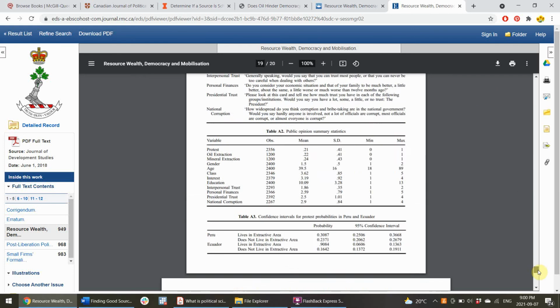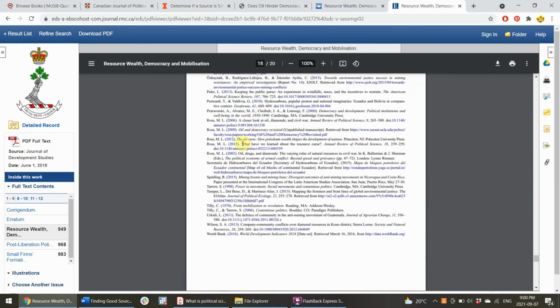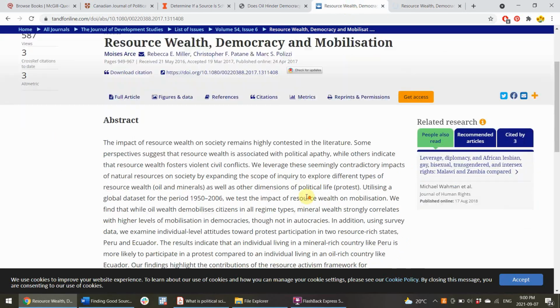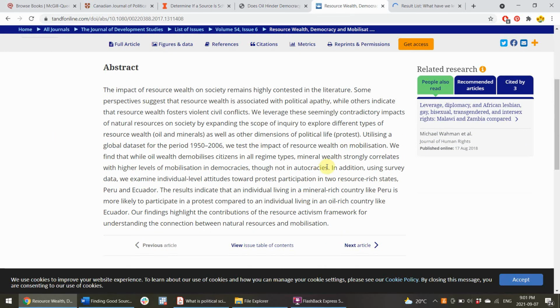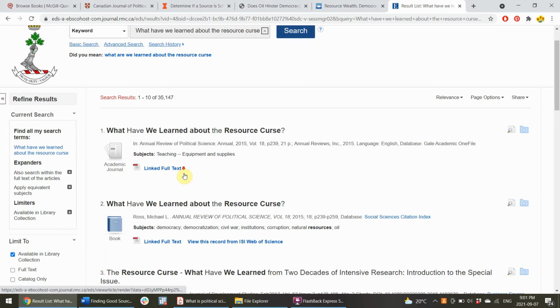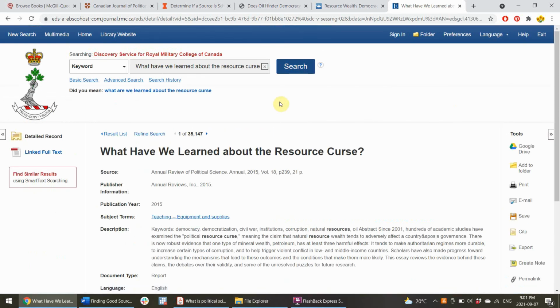I'll go down to the bibliography, and I will, for example, Ross. Look at, he has an updated article about what have we learned about the resource curse. That might be interesting. So I will go back and see if I can find that article. So this is what I call bibliography mining. I read the lit reviews of good reputable sources, and they lead me to other good reputable sources. Here we go. Linked full text, perfect.